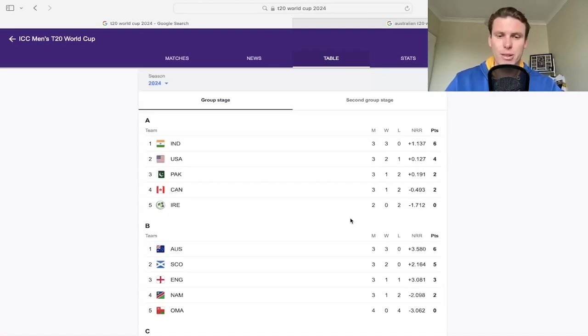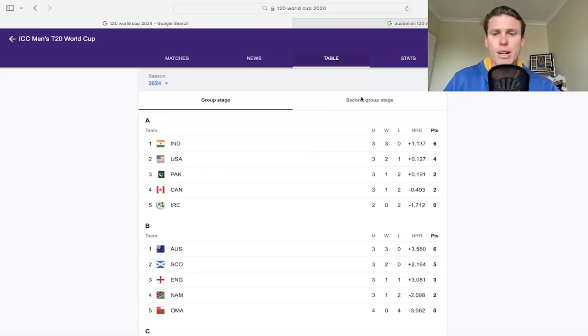Unfortunately, I've gone over and played in Ireland for a couple of years there, and know a lot of the guys that actually play in the Irish team, and sad to see that they are none from 2 at the moment, but they still have obviously more games to come tomorrow and the like. But yeah, it's a really fun little group, this one, with India and USA currently in the lead, and let's see if the USA can keep that spot in the top 2 to advance to the next stage.